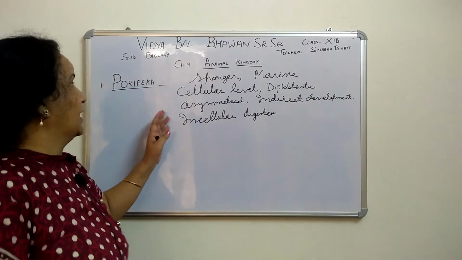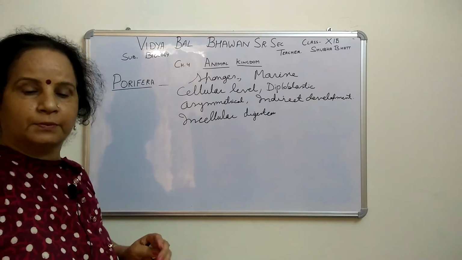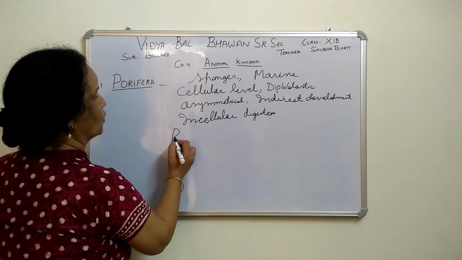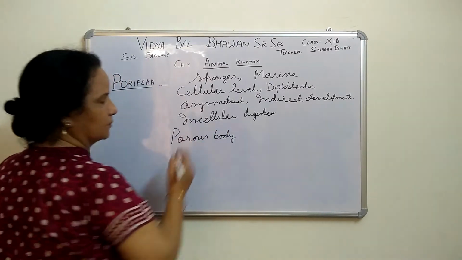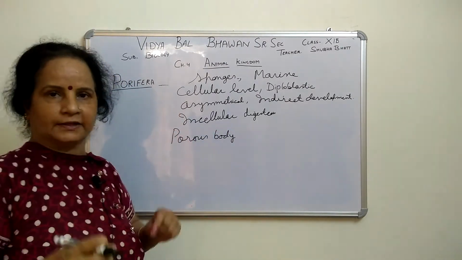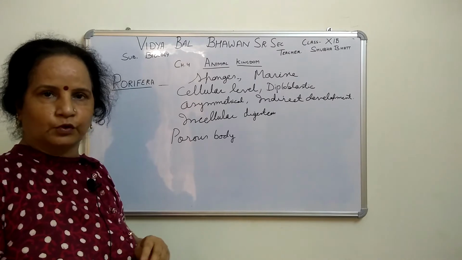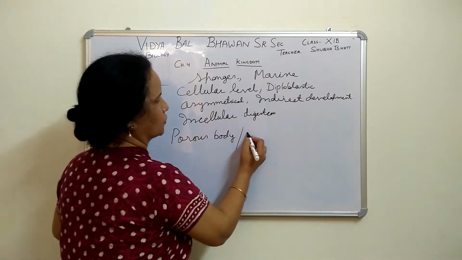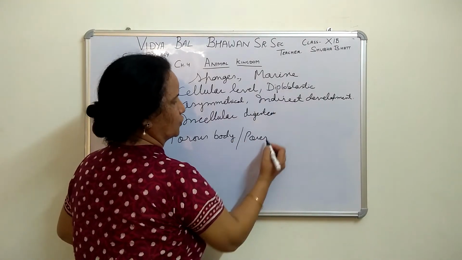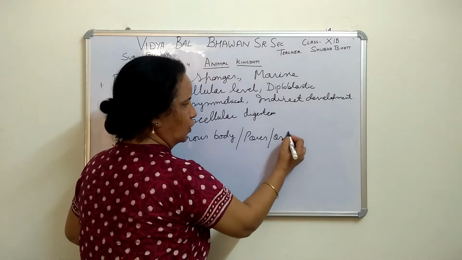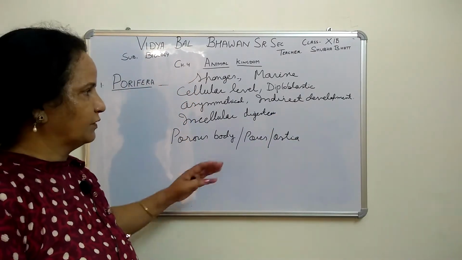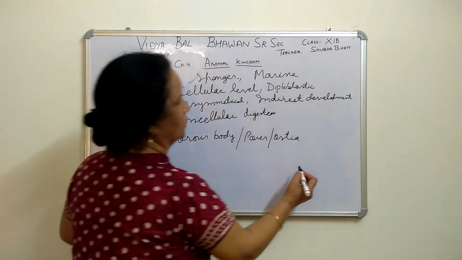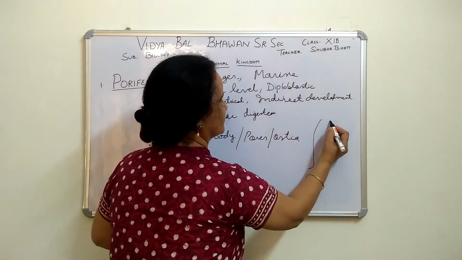Now, why is it called Porifera? Pori means they have a porous body, which means holes are there. Through these holes, the pores, which are also called ostia, water enters. Now, taking the simple example of Scypha, the structure of Scypha is like this.